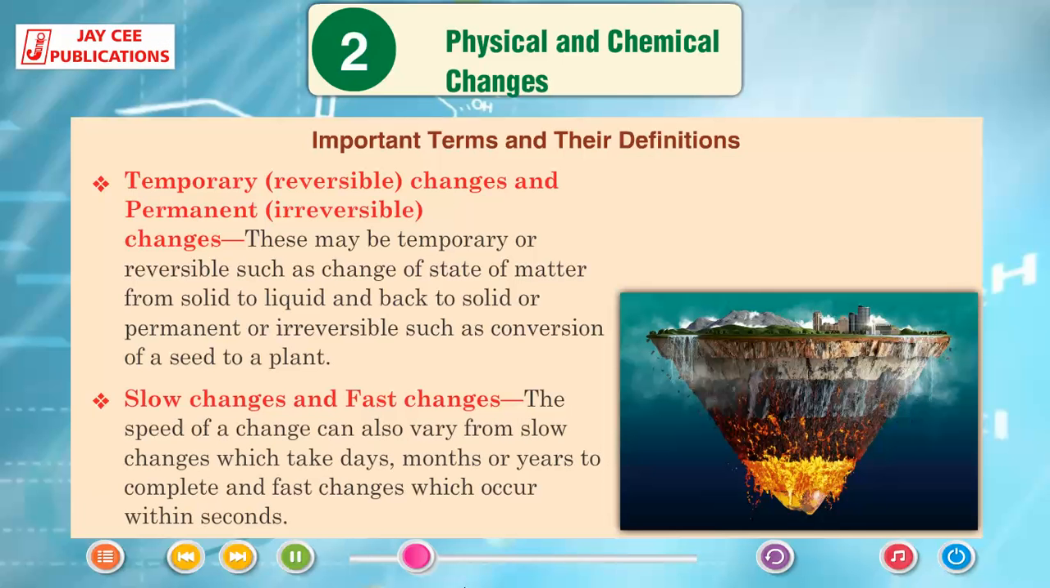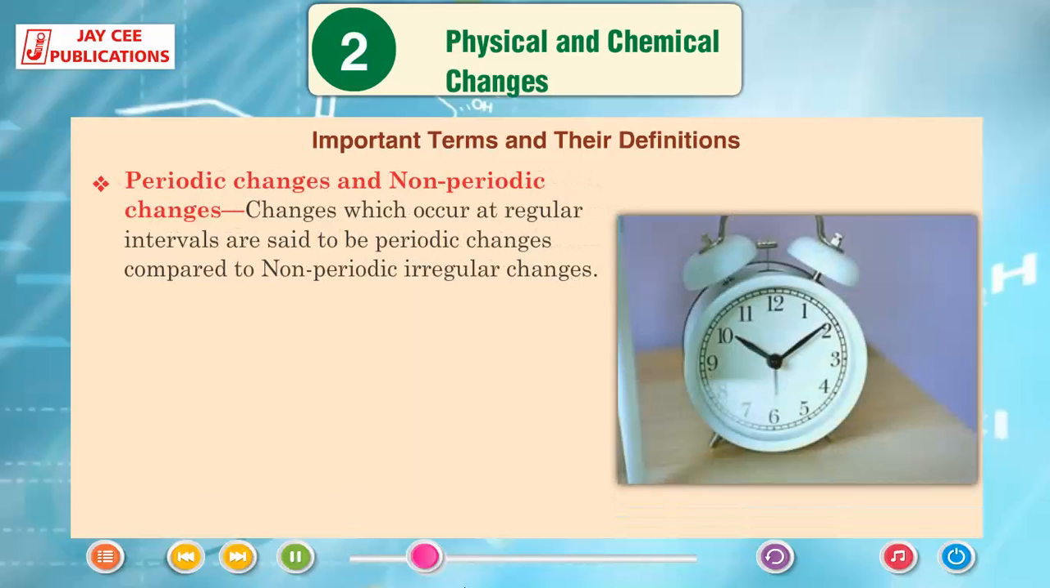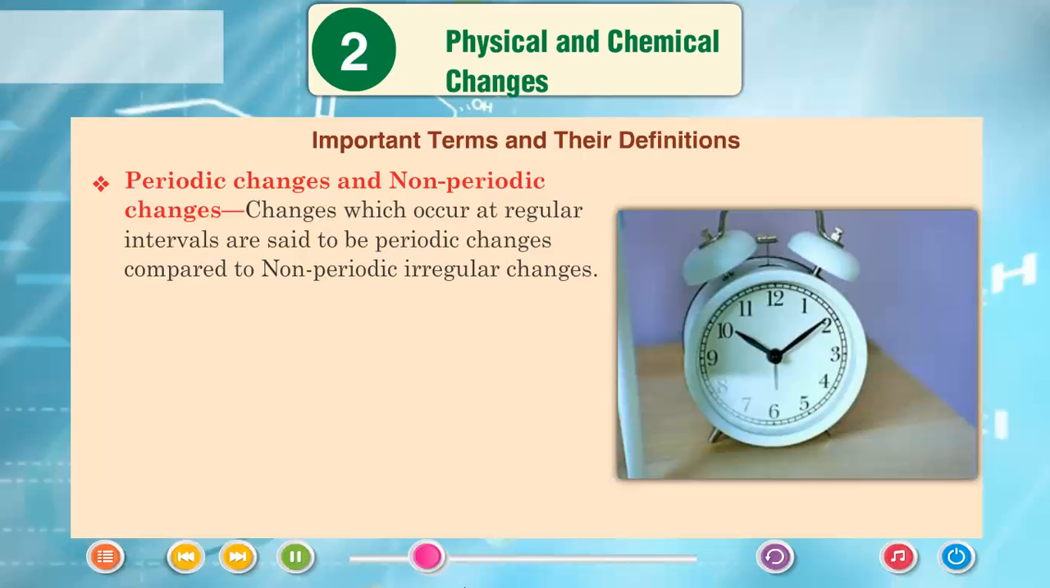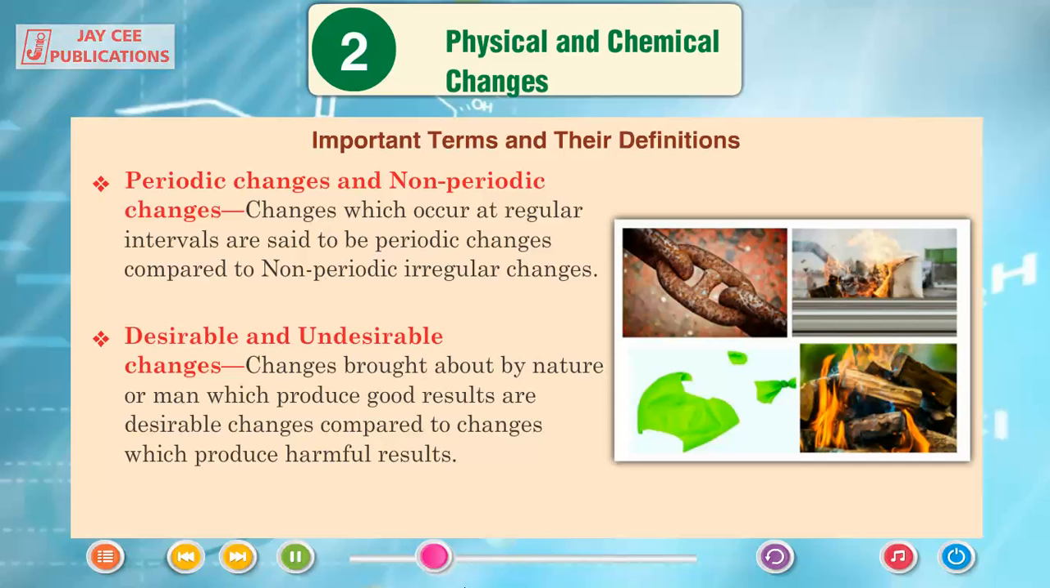Slow changes and fast changes. The speed of a change can also vary from slow changes which take days, months, or years to complete, and fast changes which occur within seconds. Periodic changes and non-periodic changes. Changes which occur at regular intervals are said to be periodic changes compared to non-periodic irregular changes. Desirable and undesirable changes. Changes brought about by nature or man which produce good results are desirable changes compared to changes which produce harmful results.